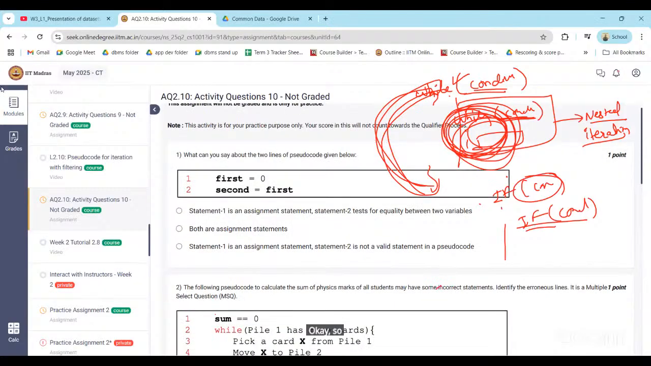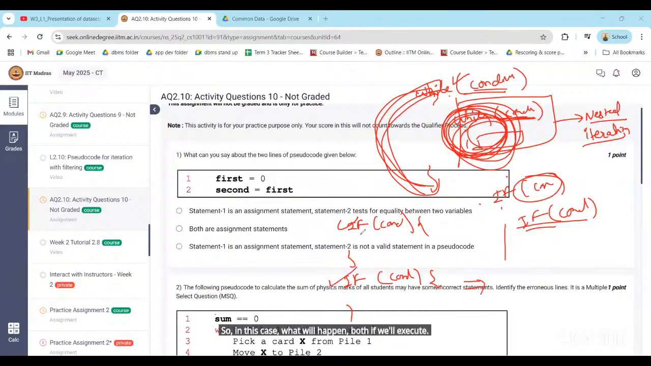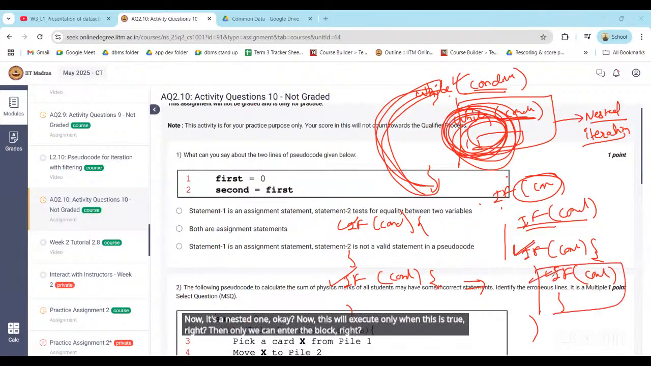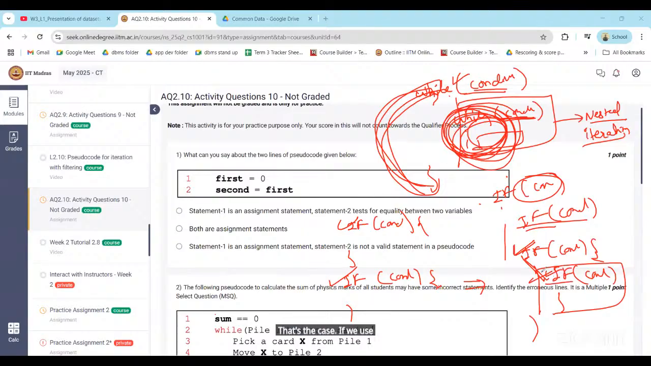Okay, so sir, for the nested one, the first condition should be true, then we can check the second condition. Yeah, the first condition should be met. For example, I'm writing an if, and again we have a condition, right? In this case, both ifs will execute, but this is non-nested. But if I write this if condition, and inside it I write one more if condition, now it's a nested one. Now this will execute only when this is true, then only we can enter the block. If we use the nested one, this will execute only when the first if condition is true. And if we use them separately, then both if statements will execute.